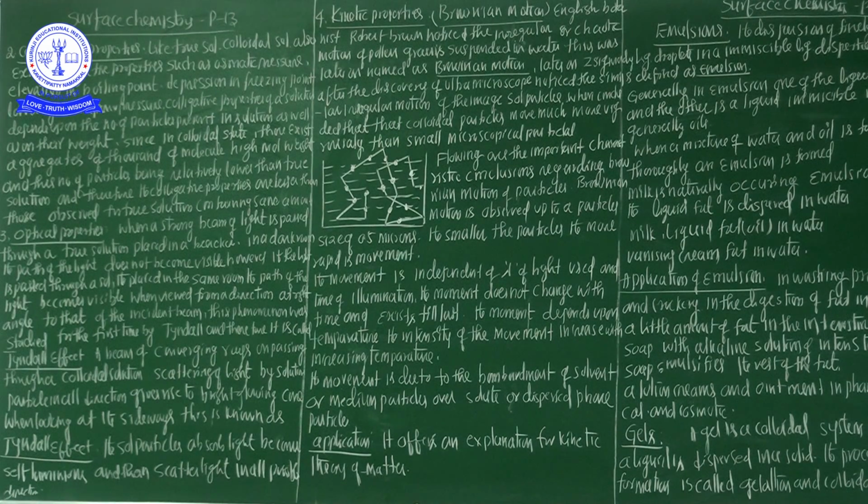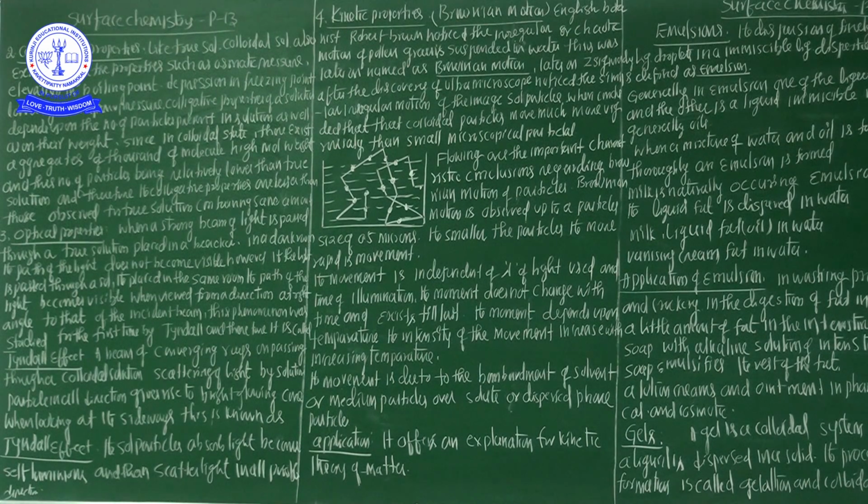Now the colligative properties of a solution depend upon the number of particles present in the solution as well as on their weight. So the colligative properties of the colloidal solution depend on the number of particles present in a solution as well as on their weight.